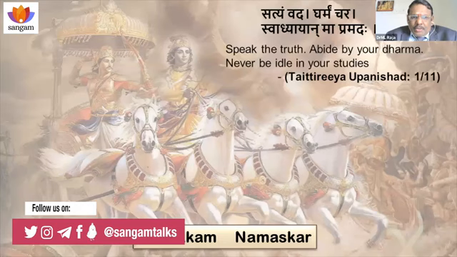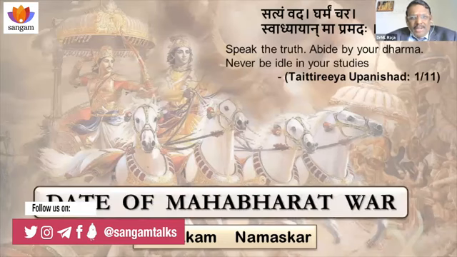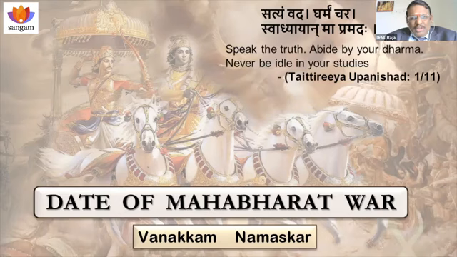In this session, I am going to narrate about the date of Mahabharata War. It is a 3 consecutive series of lectures. We are in the 3rd part. In the first 2 parts, I explained how Mahabharata is a history, what are all the proofs for that, and how it is linked to Kali Yuga in timeline. That is, just 36 plus years before Kali Yuga, Mahabharata was fought. I also explained the 26 astronomical events that were described by Veda Vyasa in his text Mahabharata. I explained all those things in the first part of the lecture.